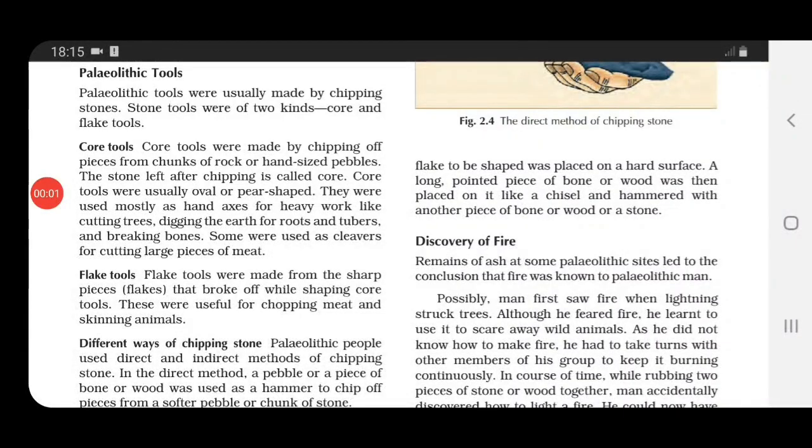So how were these flake tools made, children? While they were shaping core tools, during that time, whatever sharp pieces, flakes, that broke off, that fell off, from that flake tools were made, and these flake tools were useful for chopping meat and skinning the animals.